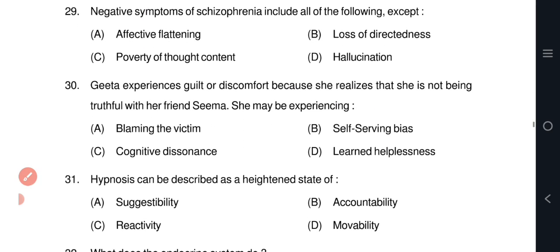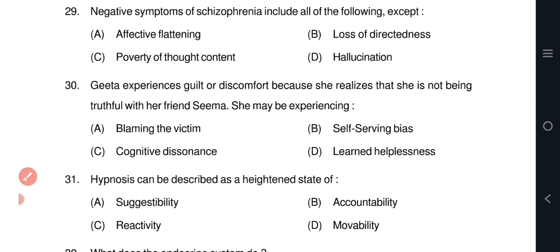Question number 30. Gita experiences guilt and discomfort because she realizes that she is not being truthful with her friend Seema. She may be experiencing option C, cognitive dissonance. Question number 31. Hypnosis can be described as a heightened state of option A, suggestibility.